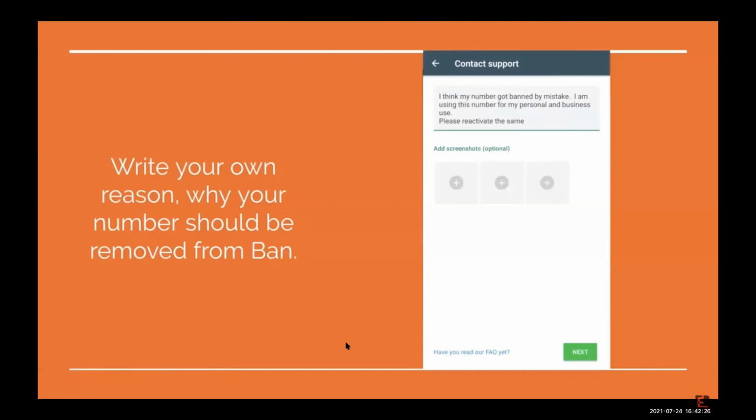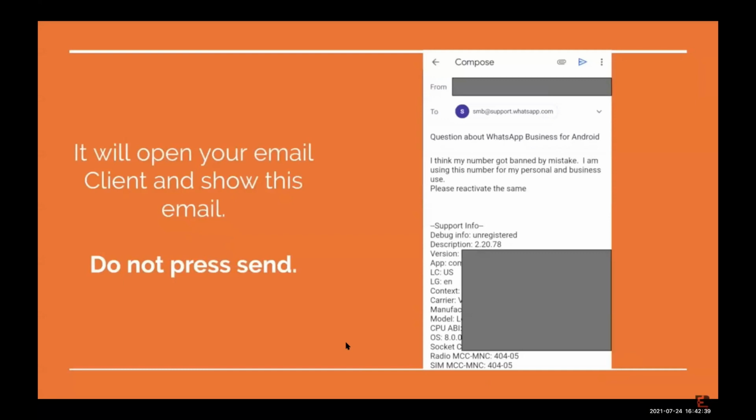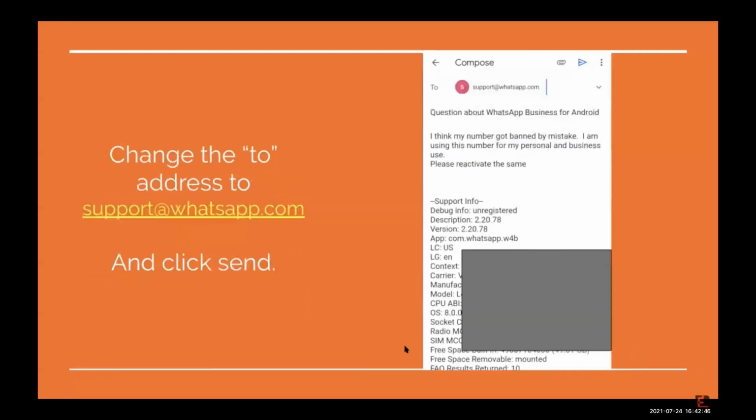So you write your own message why you want your number to be unbanned. So you can structure your own message, write it nicely, and then click on next. After that, click on the last part. This doesn't answer my question. So it should open your email client and show you this mail. Now please wait. Do not press send. You have to change one more thing. So you change the to address to support@whatsapp.com, because the original address that comes in the mail is wrong. Your emails are going to bounce from there, and then click send.